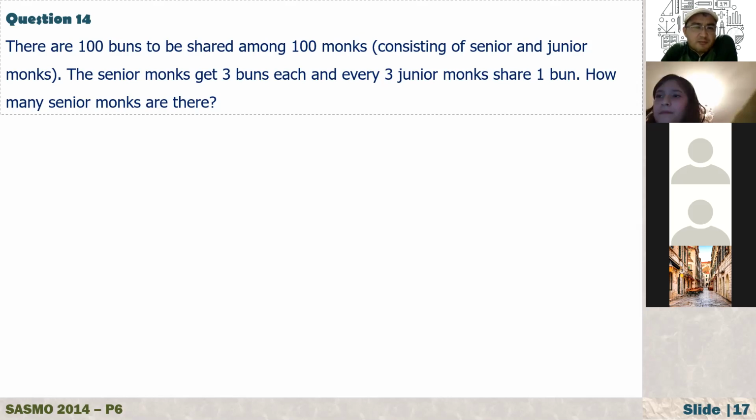Senior monks get 3 buns each, and every 3 junior monks share 1 bun. How many senior monks are there? You have 3 minutes. Time starts now. And I suggest you form an equation to solve this, and also you can solve it in a different way if you like. Anyway, let's try if you can get the correct answer or not.